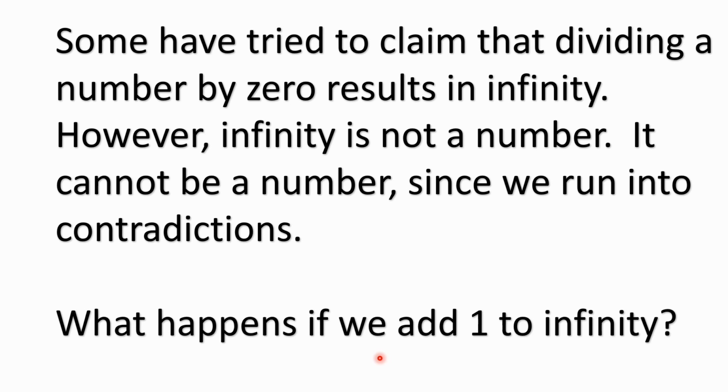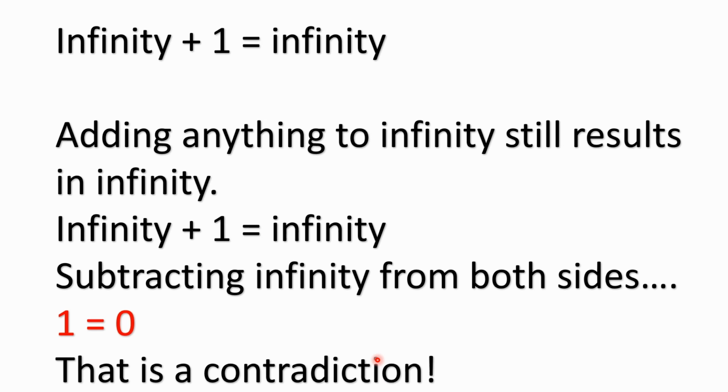Some have tried to claim that dividing a number by 0 results in infinity. However, infinity is not a number. It can't be a number because we run into contradictions with infinity. What happens if we add 1 to infinity? Infinity plus 1 is still infinity. Infinity plus 100 is still infinity. Infinity plus 1,000 is still infinity. Anything you add to infinity is still infinity.